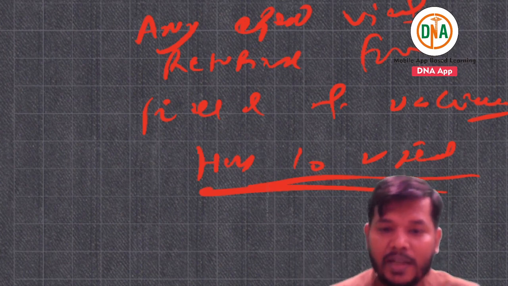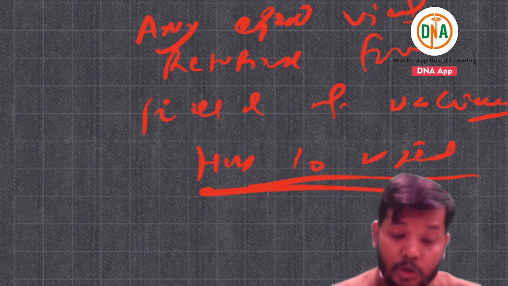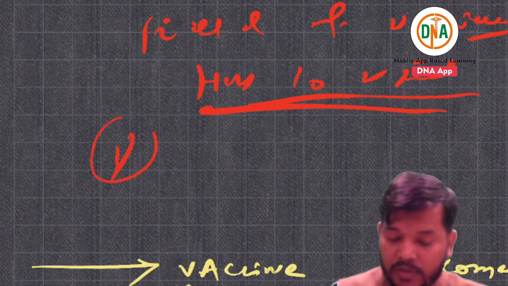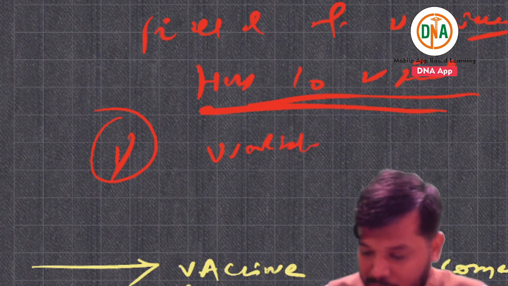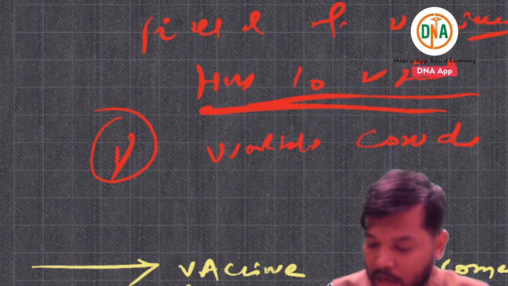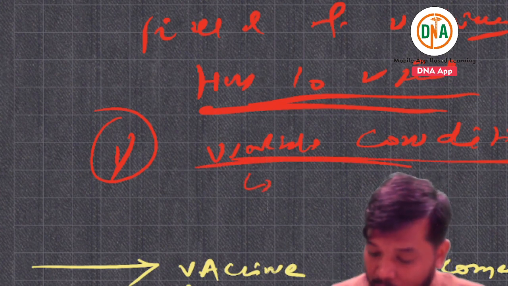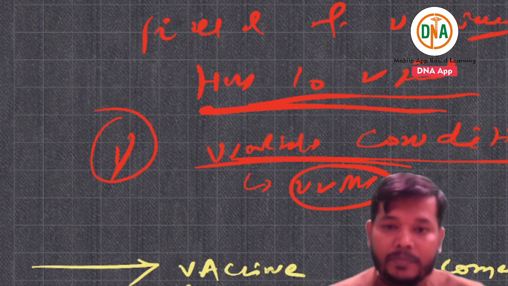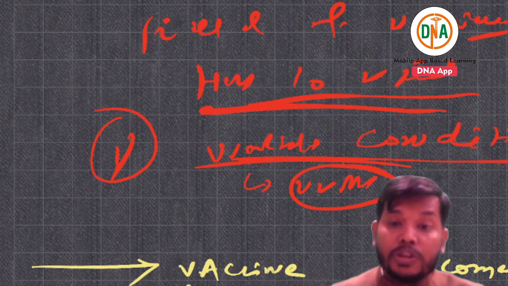First, it must be in usable condition. How are you able to know the vaccine is in usable condition? If VVM, vaccine vial monitor, is maintained and as per VVM the vaccine is in usable condition, it can be used.